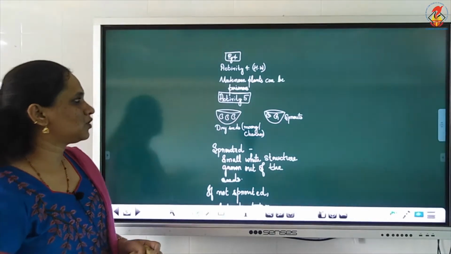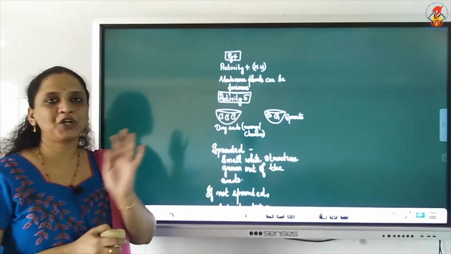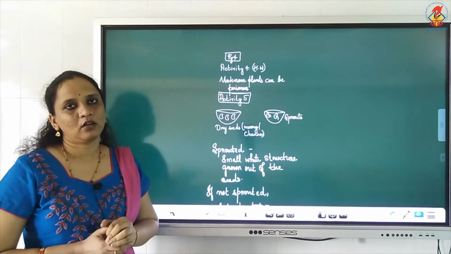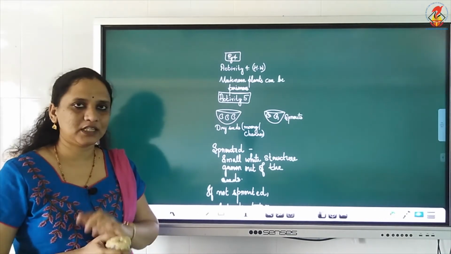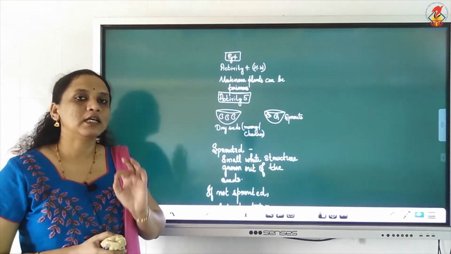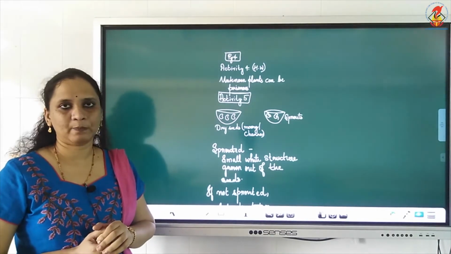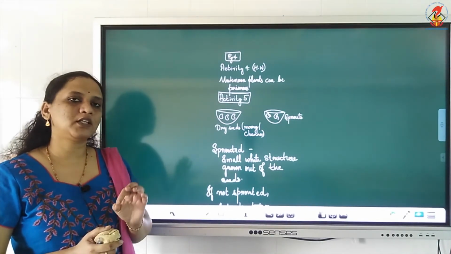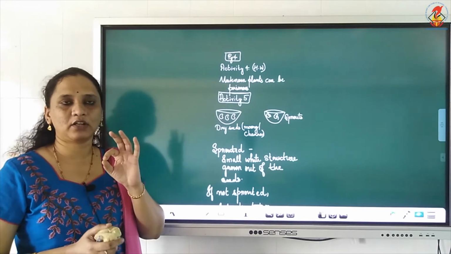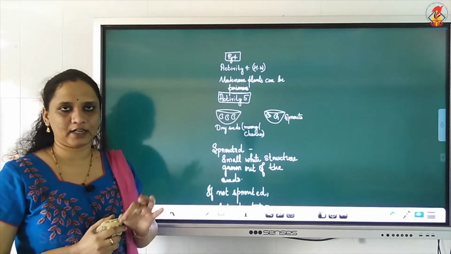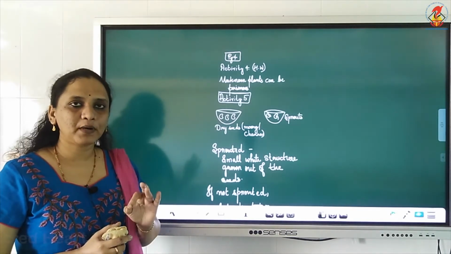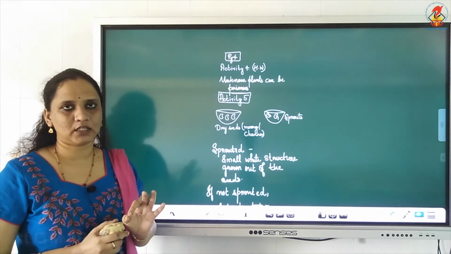Now, activity 5 we will look into. Before that, unknown plants should not be taken and eaten. Why? Because some unknown plants can be poisonous. They cannot be considered as edible because some plants are poisonous.